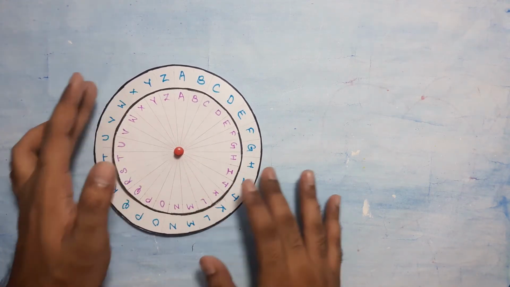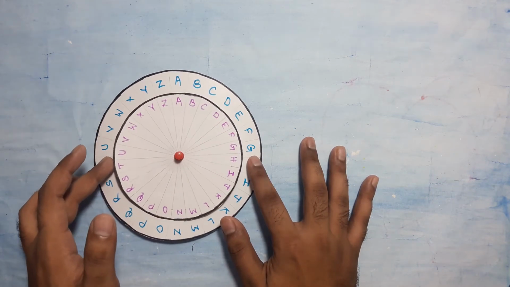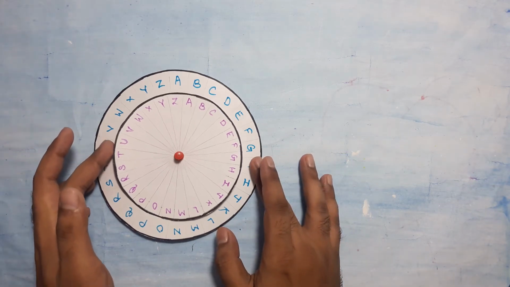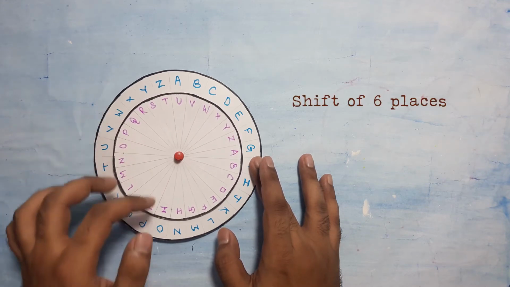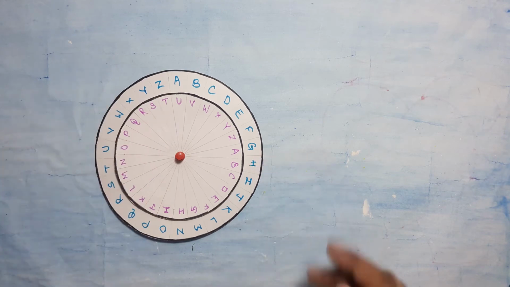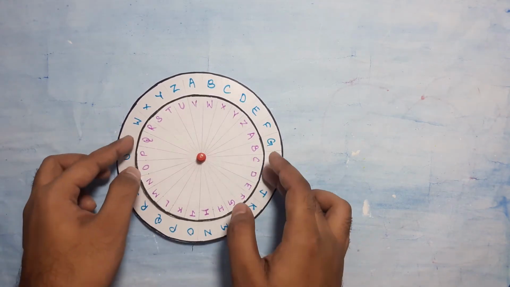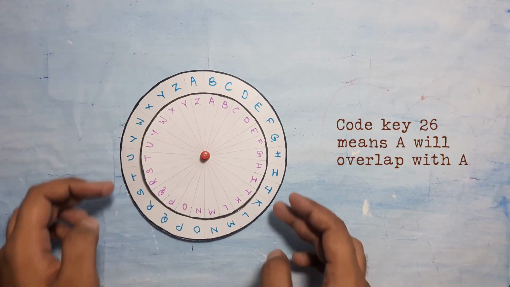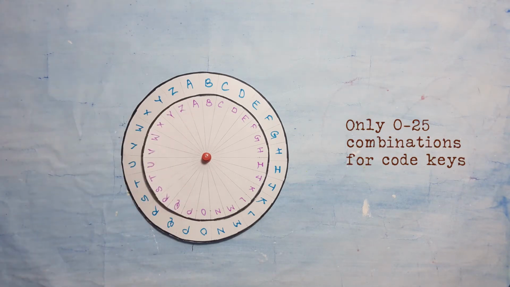A negative code key means a clockwise rotation of the top circle. For example, if we need to get a key of -6 from a key of 0, we would rotate the top circle clockwise so that each alphabet shifts 6 positions, and now A overlaps with U. Note that there are only 26 different code keys possible. For example, code key 25 means A will overlap with Z, and code key 26 means A will overlap with A, which is code key 0. Hence, only 0 to 25 are possible code keys.